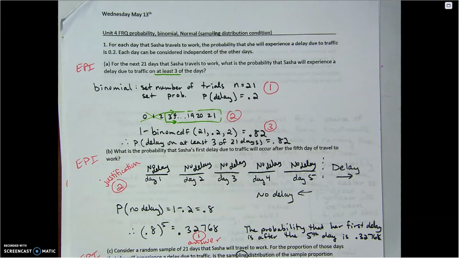It is Wednesday, May 13th, and this is our Uniform FRQ on probability, binomial, normal sampling distribution, and checking conditions, okay?